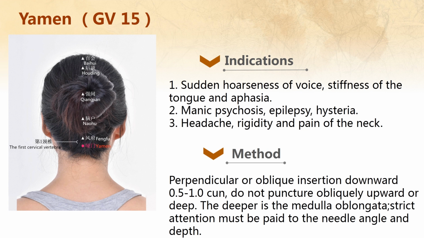The method is perpendicular or oblique insertion downward 0.5 to 1.0 cun. Do not puncture obliquely upward or deep. The depth must be carefully controlled. Strict attention must be paid to the needle angle and depth.